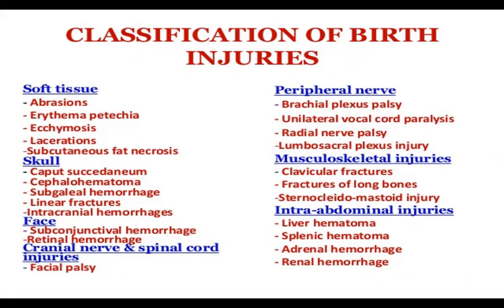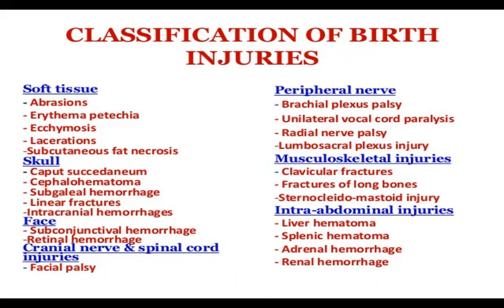But just remember, the basic ones are caput succedaneum and cephalohematoma. On the face, there may be subconjunctival hemorrhage and retinal hemorrhage. Cranial nerve and spinal cord injuries, such as facial palsy, and peripheral nerves can be affected, centrally or peripherally. On the peripheral side, there is brachial plexus palsy, unilateral vocal cord paralysis, radial nerve palsy, and lumbosacral plexus injury.